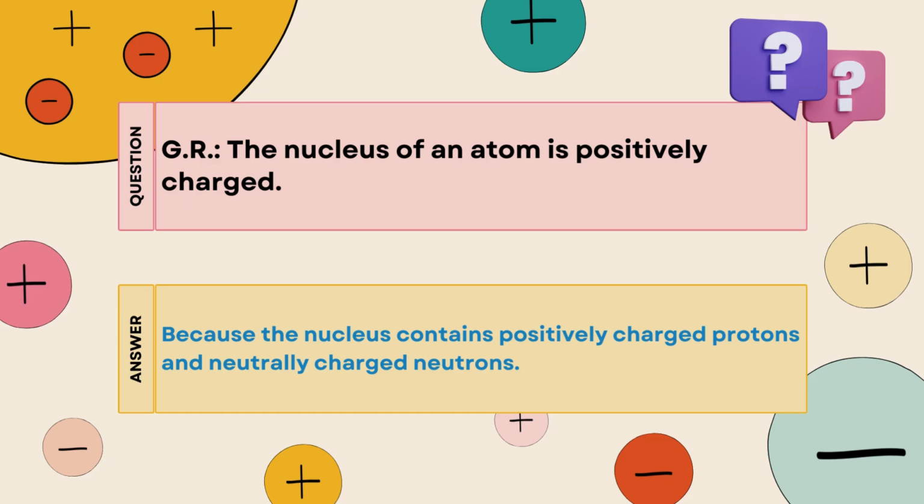So here the nucleus contains positively charged protons and neutrally charged neutrons. So this is why the nucleus of the atom is positively charged. Okay? Why? Because the nucleus contains positive charged protons and neutral charged neutrons.